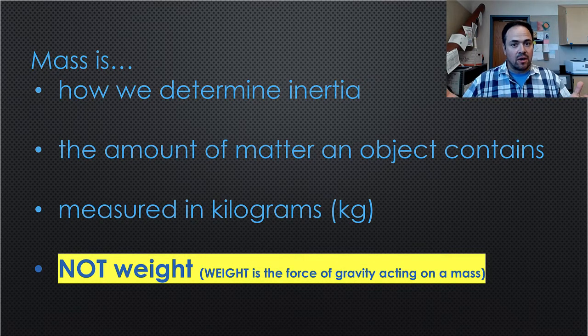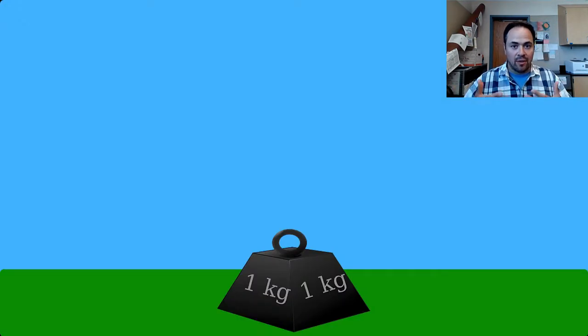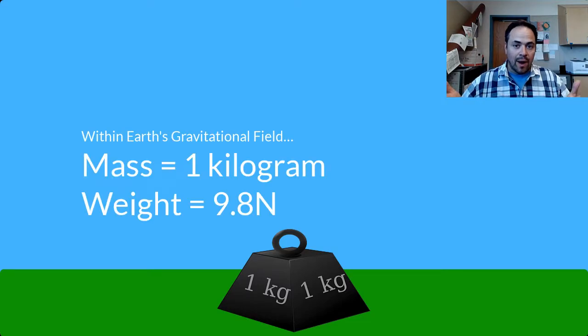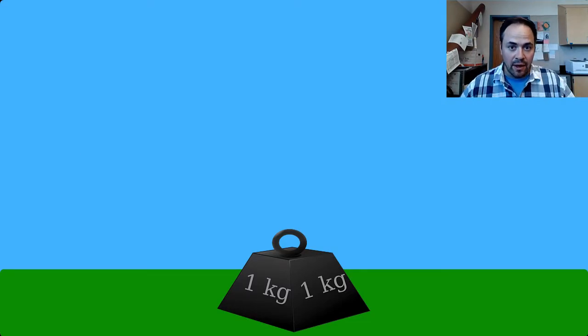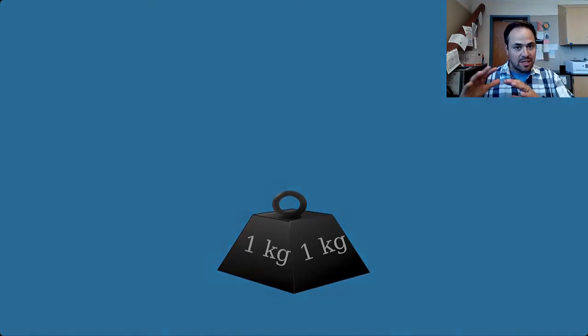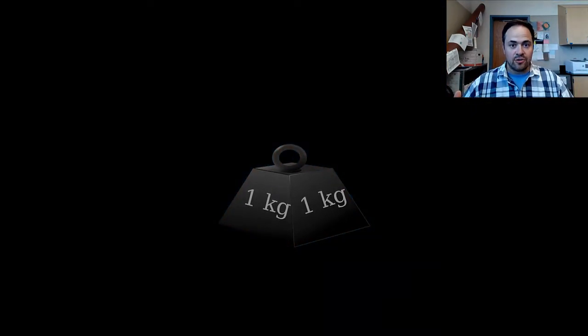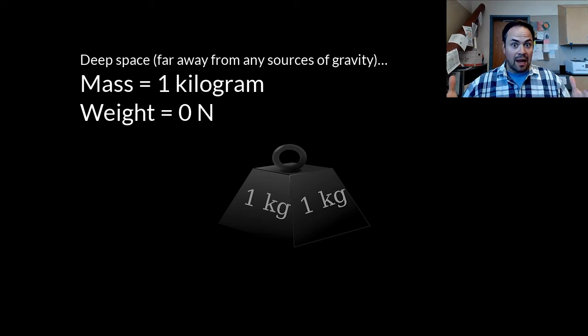Now, weight works on Earth because, well, if something has a lot of mass, it has a lot of weight. Weight and mass are proportional to each other, and we'll get into that with gravity later. But out in space, especially deep space where you're not near a gravitational source, something with a lot of mass has zero weight. That doesn't mean that it would be really easy to accelerate.